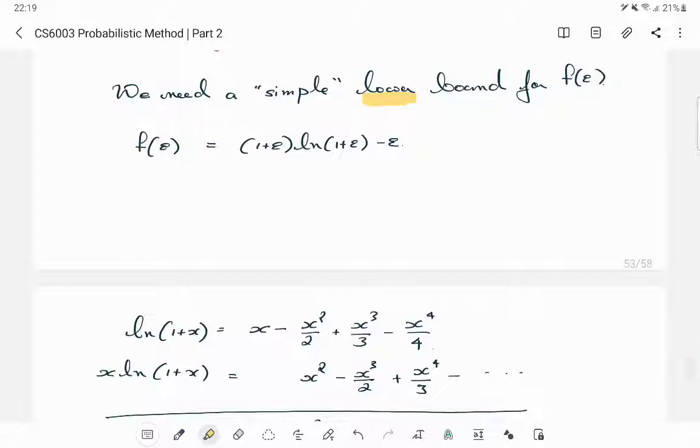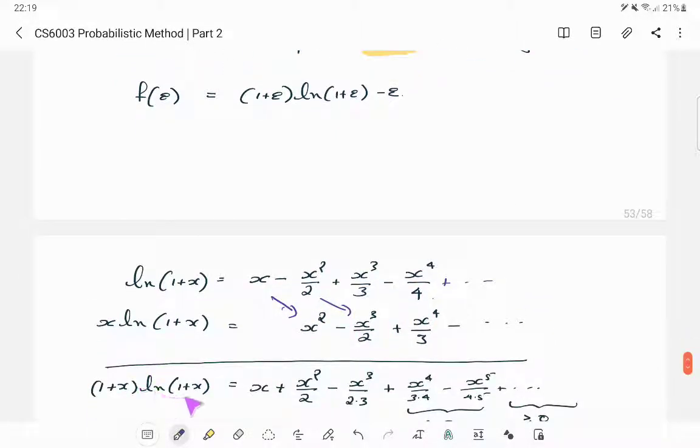Now let's see what this one is. Let's expand this using our famous series expansion for ln of 1 plus x. So ln of 1 plus x is x minus x squared by 2, and so on. x times ln of 1 plus x is just everything getting shifted: x times this, x times this, and so on. Add them, you get 1 plus x times ln of 1 plus x to be x, and there is an x squared by 2.